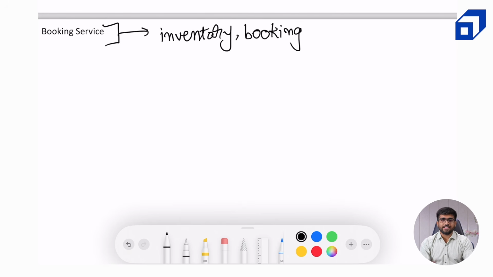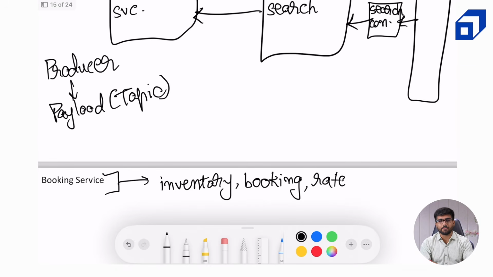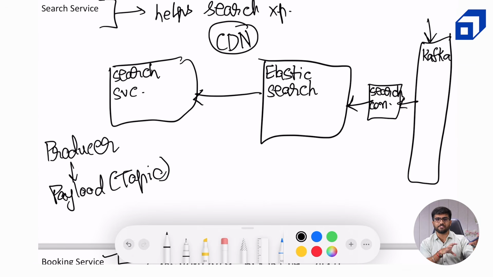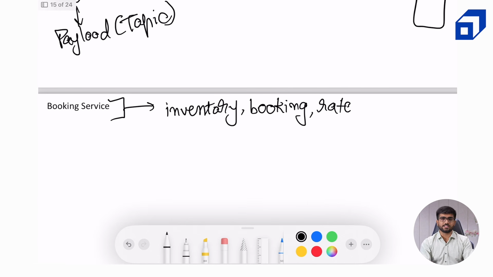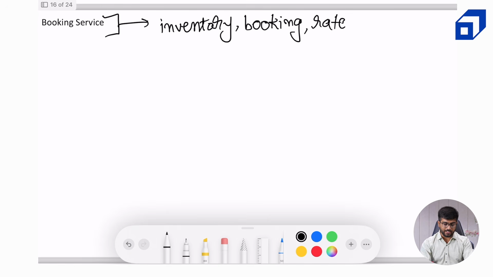Now, if I remember correctly, I think we missed out a crucial piece in our search service. We also need access to the rate table. Whenever you search for any hotel, any room, you realize that there is a rate associated with it as well, right? So I am assuming that whenever some changes are made to the rate, for example for a dynamic pricing feature, our search consumer can listen to those changes and make necessary updates in our Elasticsearch cluster. But in the case of the booking service, how do we know what the rates are?